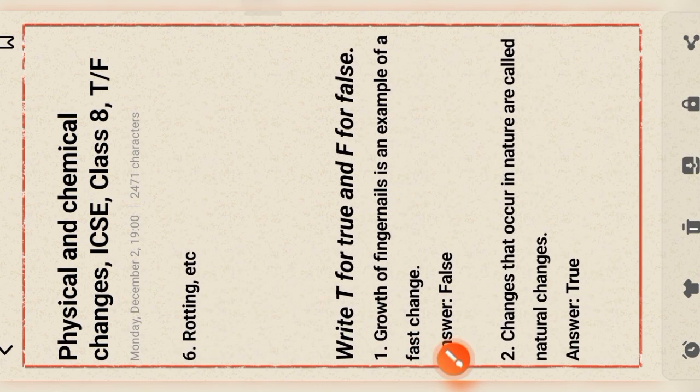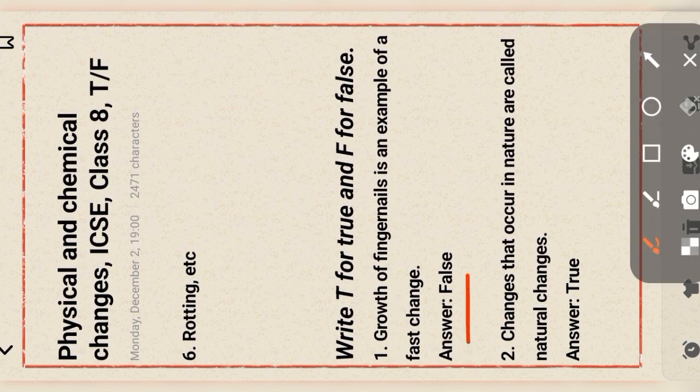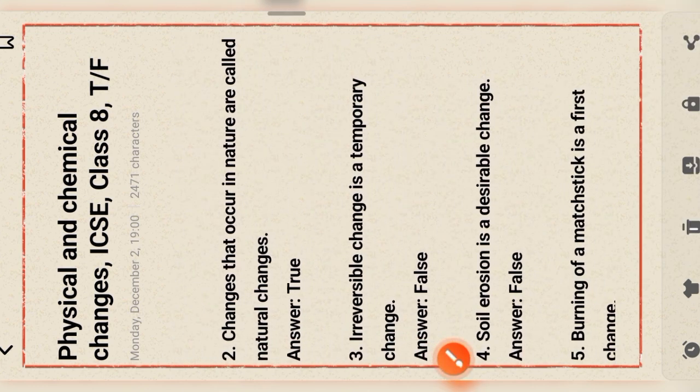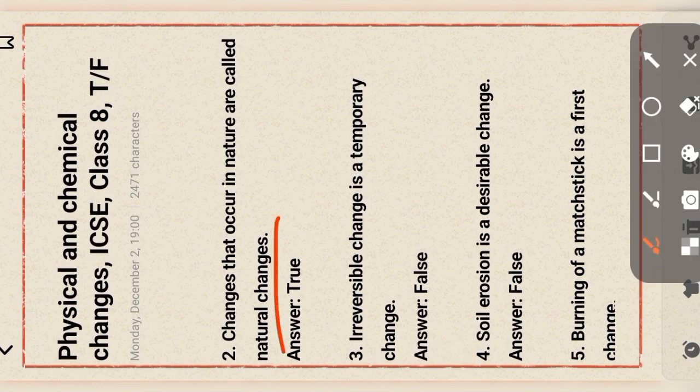Now we discuss true and false based on physical and chemical change. At first, growth of fingernails is an example of a fast change. It is wrong. It is a slow change. So this statement is false. Next question. Changes that occur in nature are called natural changes. This statement is true.